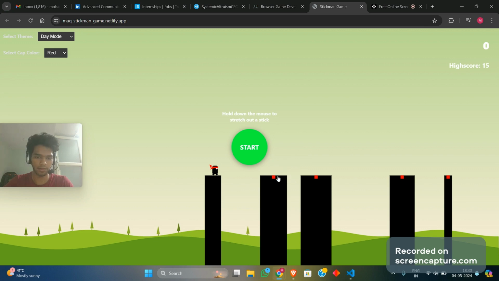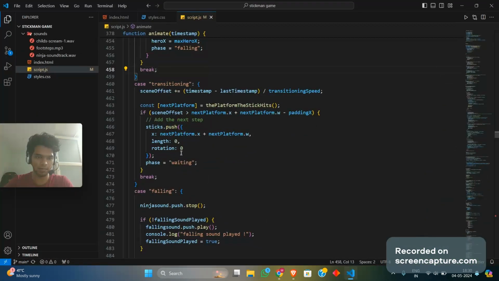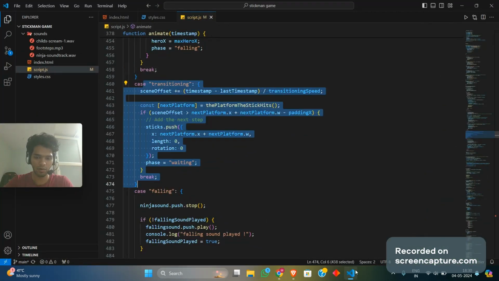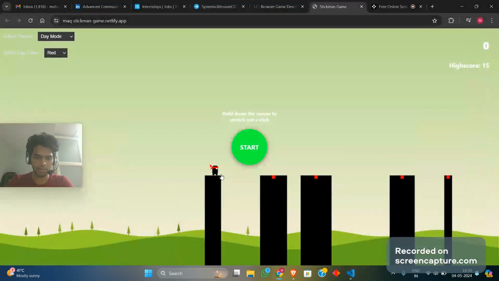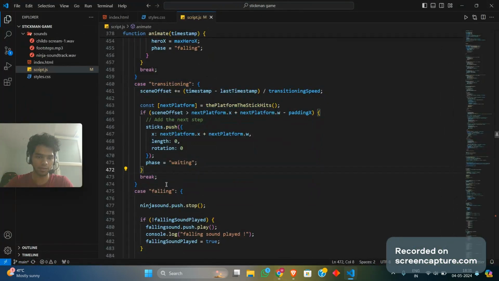That's what we just agreed, right? So that is being done by your transitioning state. Or for example, your stick went all the way there and set off in the middle over here. You still have to move the hero all the way up to the very end and stop it. So until those two cases are done, you're inside the transitioning case.